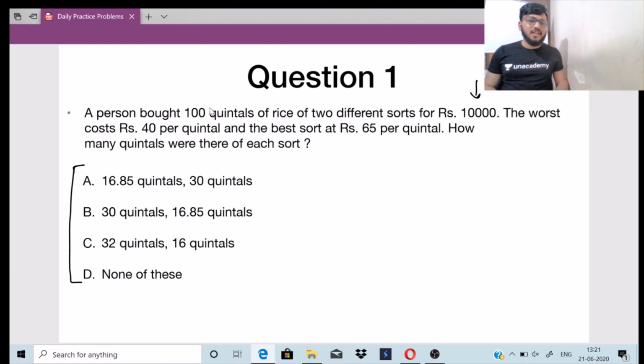The worst variety costs rupees 40 per quintal, and the best variety costs rupees 65 per quintal. You have to find out, in these 100 quintals of rice, how many quintals of the worst quality and how many quintals of the best quality there were.